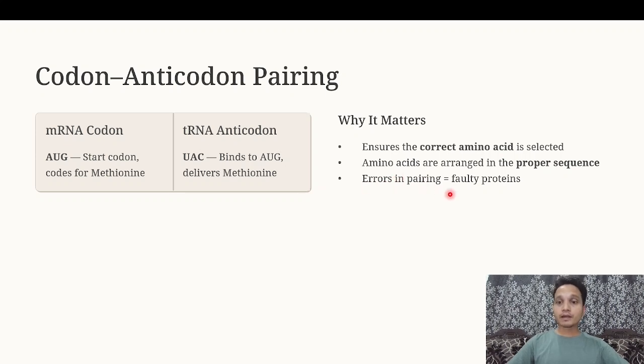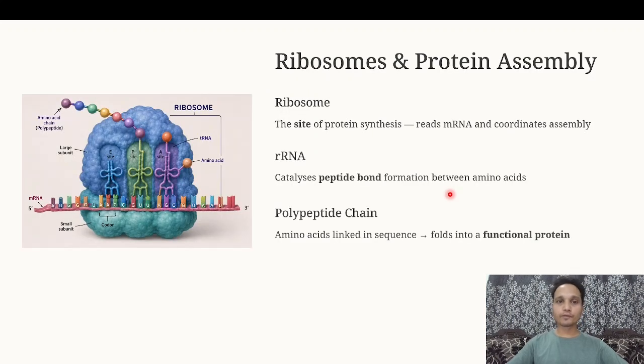So an error in pairing means faulty proteins. It is a direct correlation. If there is an error in pairing, there is an error in the addition of amino acids, and definitely the proteins are going to become faulty.